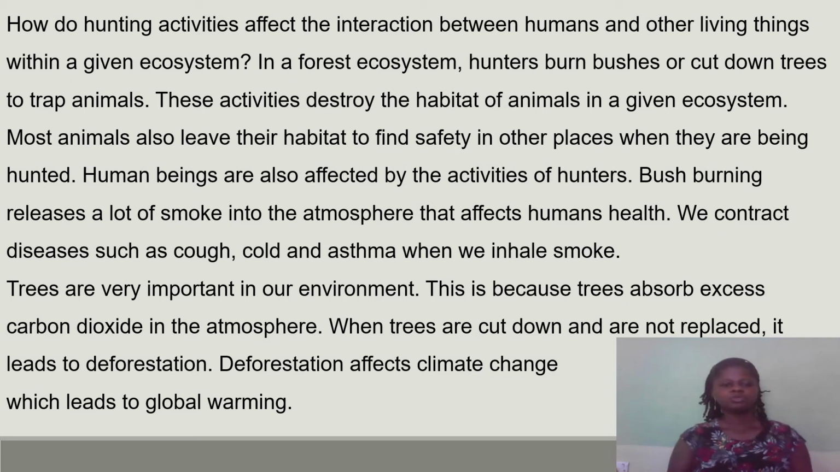Trees are very important in our environment. The cutting of trees causes deforestation. The burning of bushes also causes other animals or other living things in the ecosystem to go extinct. So these are some of the things that affect the ecosystem through hunting.